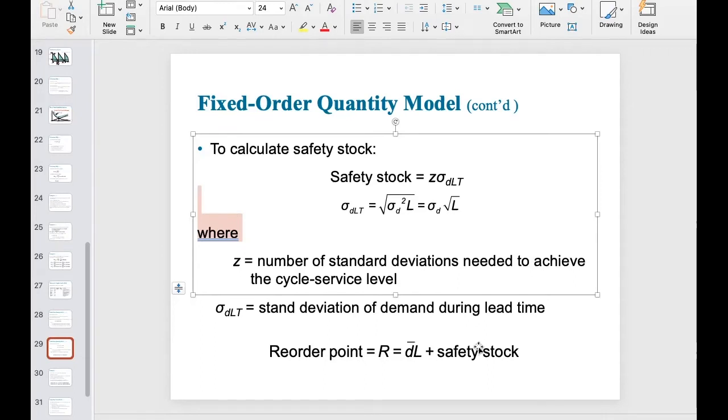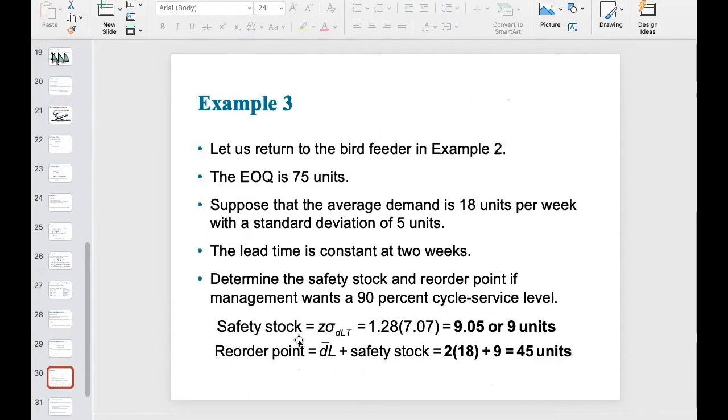The reason that we do this safety stock is that here we relax the assumption, right? In the original case, the market demand is perfectly known. However, here, when market demand is not perfectly known and we know some distribution about the market demand, then we do this adjustment in order to update the reorder point. Very easy, all right? Now, let's look at this example.